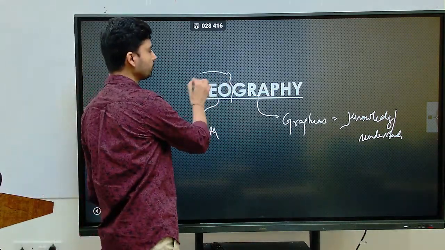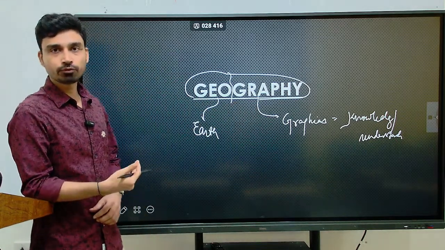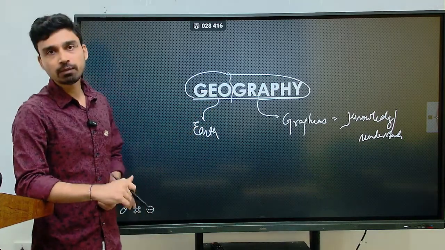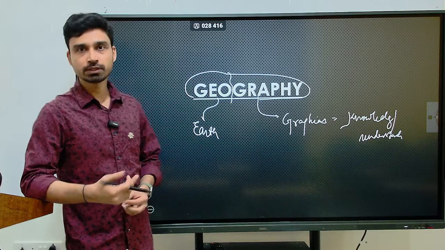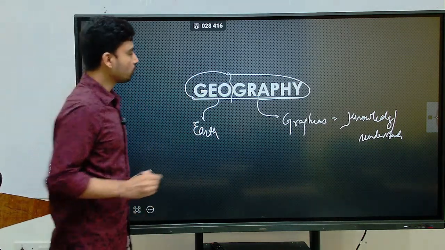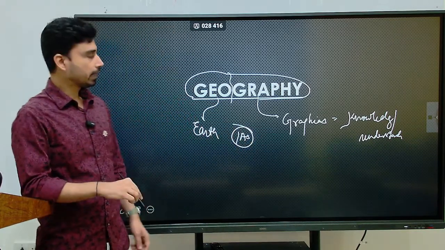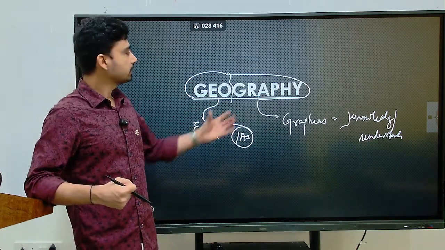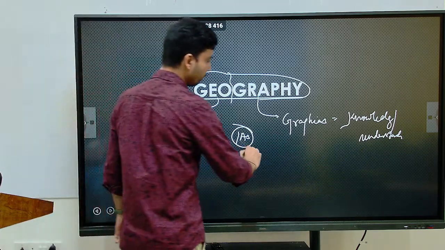So the first question that comes into the mind of aspirants is, why do we have to study geography for the UPSC examination? How is this subject going to help once you clear the examination and join any of the services listed under the civil services? For example, if you become an IAS officer and you have been given charge of a particular district, the concepts and learning you have done in geography will come very, very handy to you.